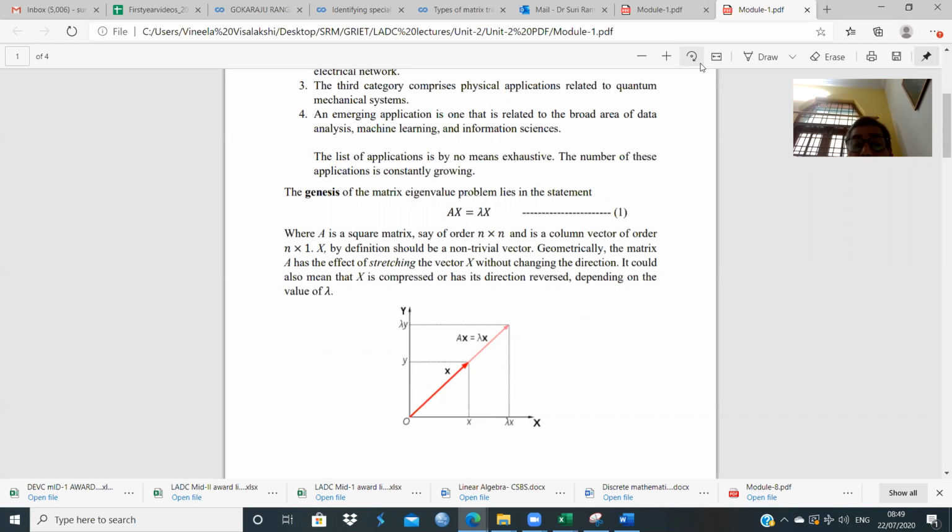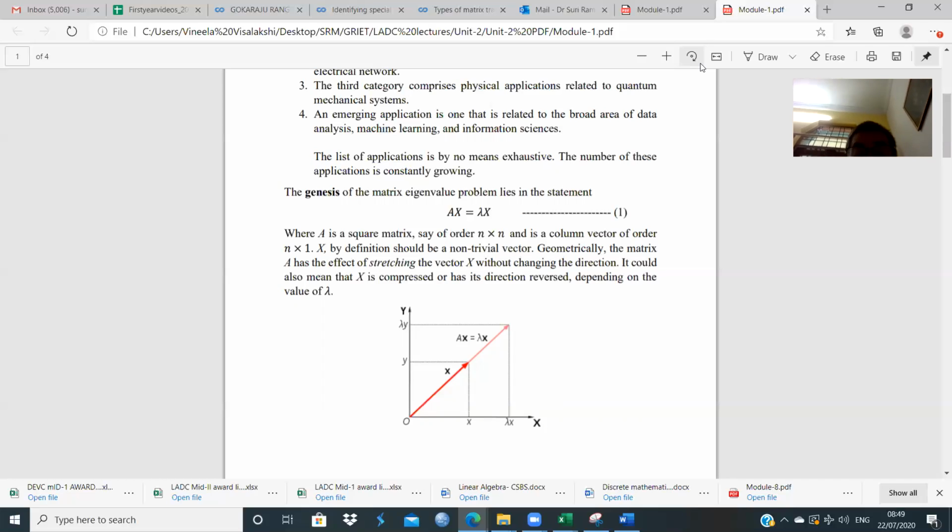Mathematically, if A is a square matrix and x is a column vector, Ax is equal to lambda x is the basic statement of the matrix eigenvalue problem. The vector x should necessarily be a non-trivial vector, that is a non-zero vector, and it's called the eigenvector corresponding to the stretching factor lambda, which is called the eigenvalue.